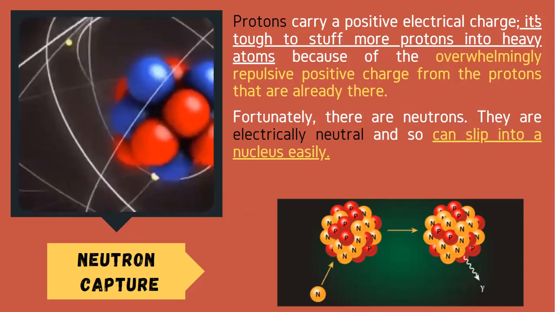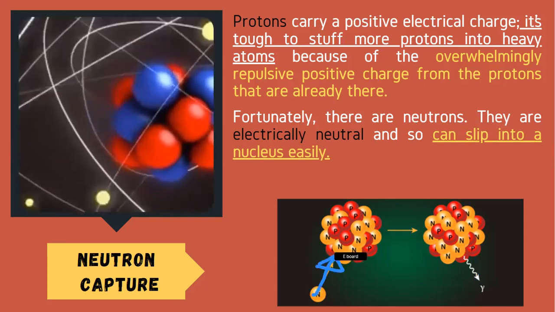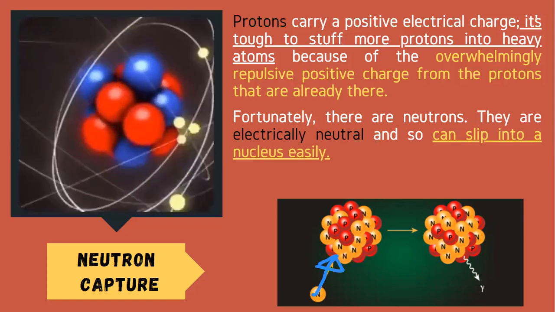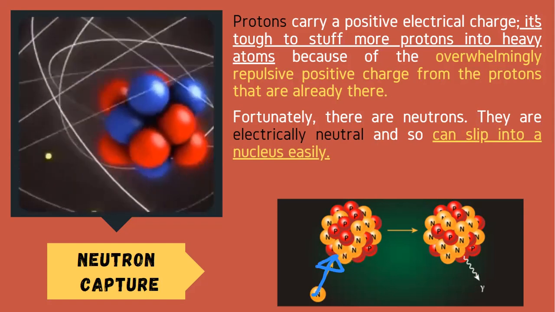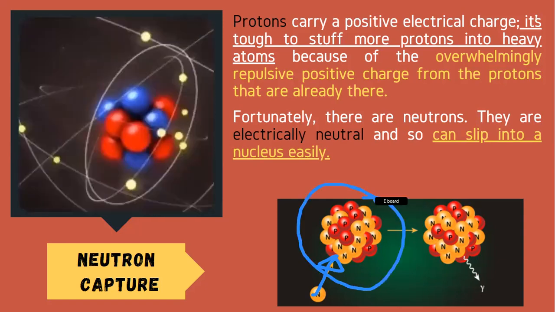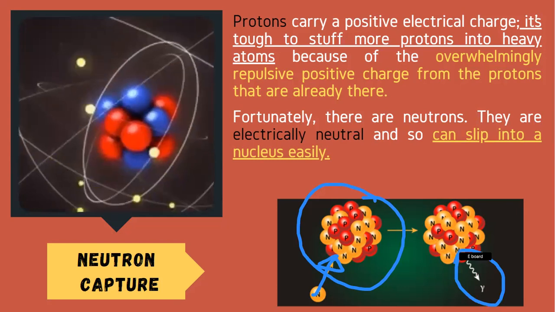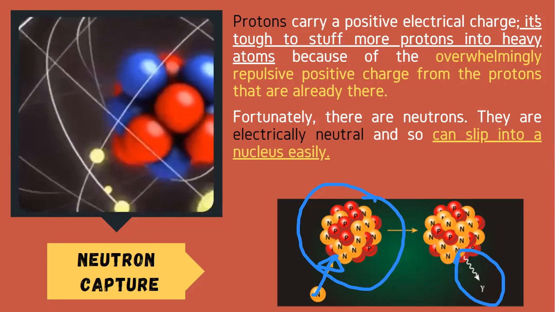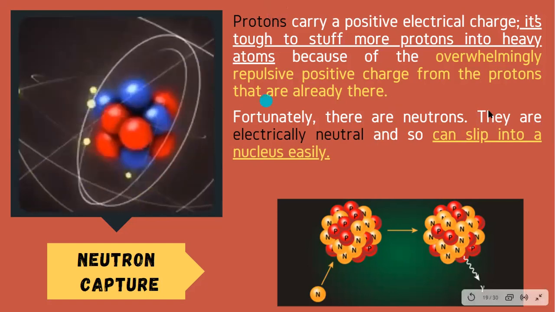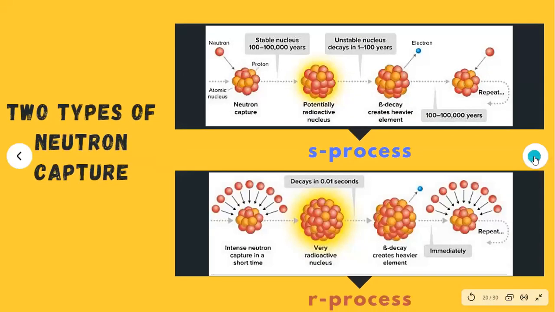So remember, you can only capture a neutron inside the nucleus of an atom to make it heavier. At the same time, it can transform to become a proton, so its charge changes and becomes positive. Therefore, this element becomes heavier, because a neutron was added. The reaction releases a photon, which is why your star can emit light. There are two types of neutron capture that might happen inside the star. The first type is the S process, and the second type is the R process. Let us now dissect each of them.